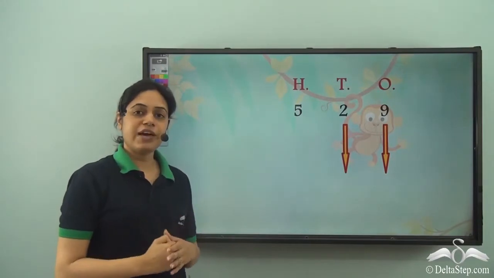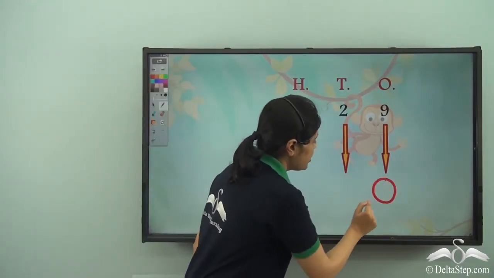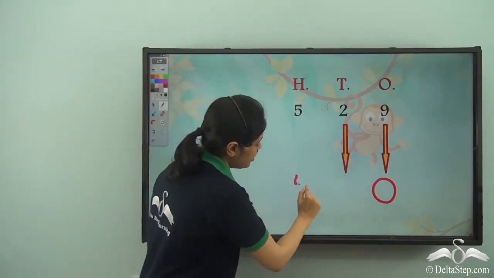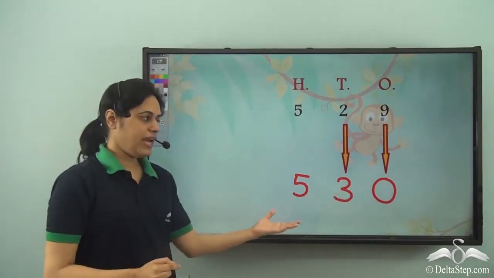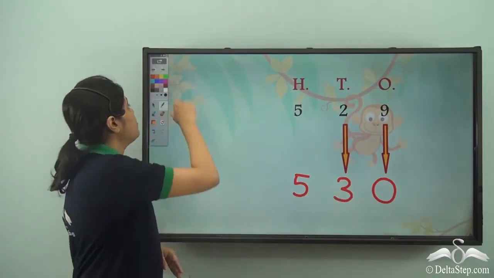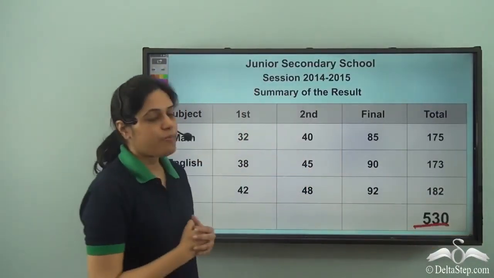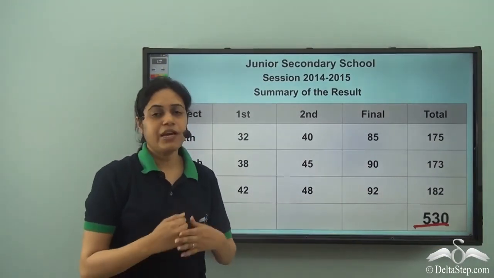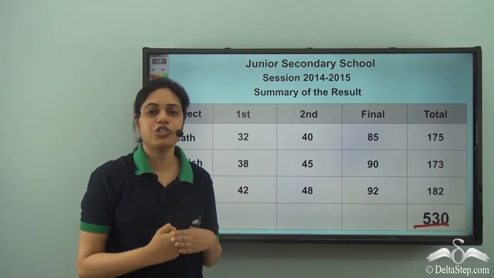What comes after 529? For 9 to become 0, this number, which is 52, should become 53. So after 529, I have 530, which is the total marks on the report card which Rohit saw. So 530. Now Rohit knows all these numbers. These are the different 3-digit numbers.